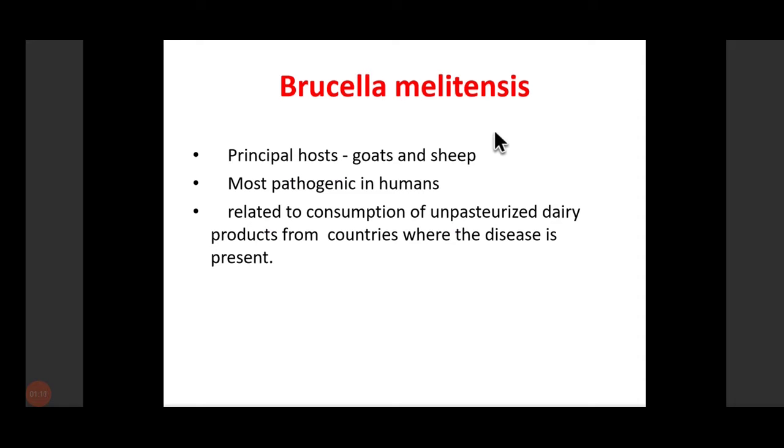There are three important species: Brucella melitensis, Brucella abortus, and Brucella suis. Brucella melitensis is the principal pathogen. The principal host is goat and sheep, and it is the most pathogenic of all the Brucella. Out of these three main Brucella, melitensis is the one which is pathogenic in humans, and this is related to the consumption of unpasteurized milk or milk products from the infected animal. So it is a zoonotic disease. Brucella is a zoonotic disease, and you all know what a zoonotic disease is. So Brucella melitensis is the most pathogenic.